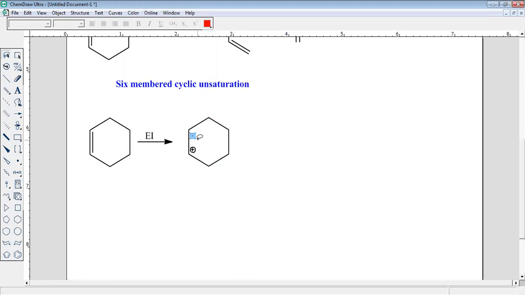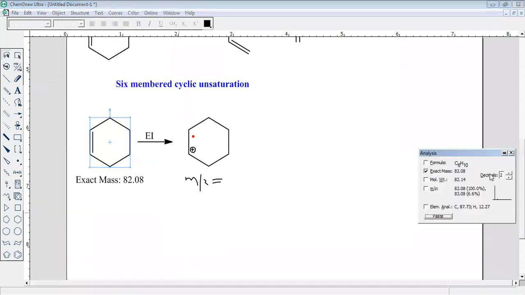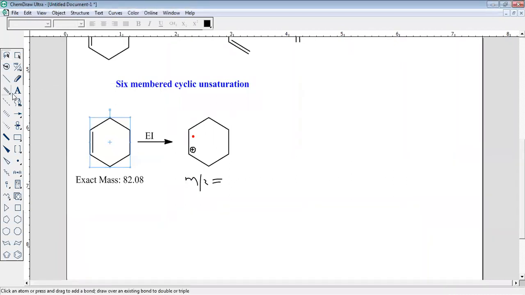Like this, and this will give m by z, no doubt. This will give you m by z, which will be equal to what? Its mass. What is the mass of this compound? So we can go for its analysis. Okay, so we can find out. See, this is the exact mass of this compound. So what is m by z for this? 82 definitely. This is 82.